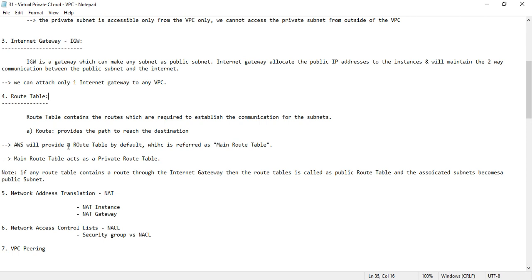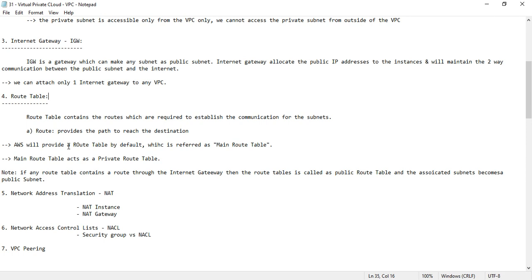route table. And by default, AWS will provide one main route table, and that main route table by default will act as a private route table. The main route table is the same as a private route table. Unless I add any customized routes, even though it is the main route table, it is a private route table.